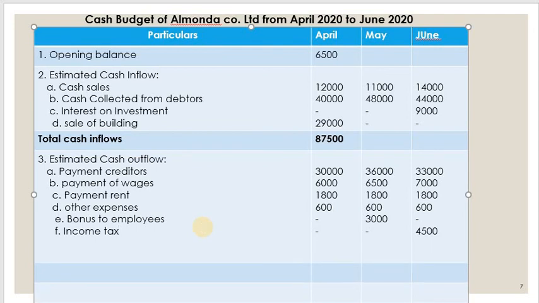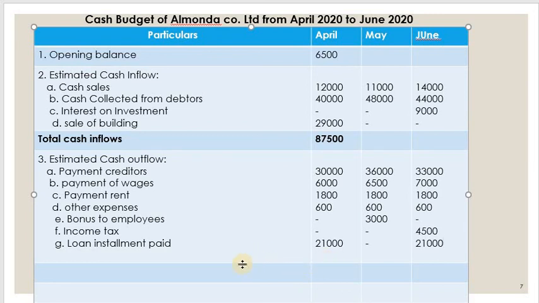Then there is another expense, loan installment paid. That is 21,000 in the month of April and for the month of June. In the month of May there is no loan installment due. Okay, we have written all the items I think.